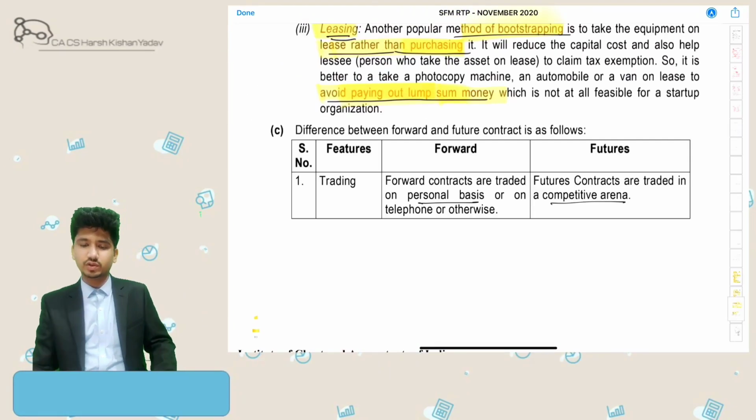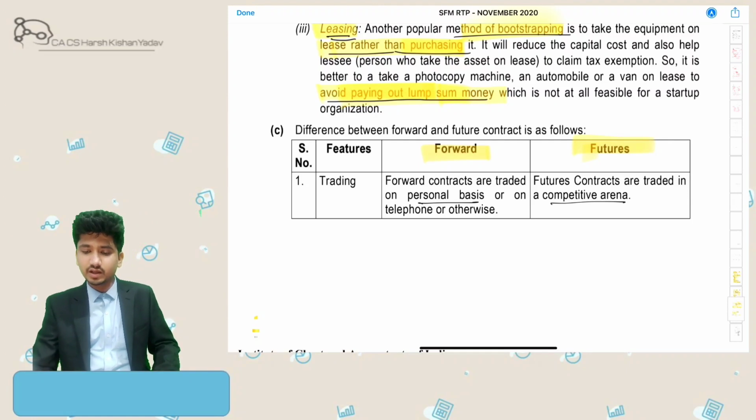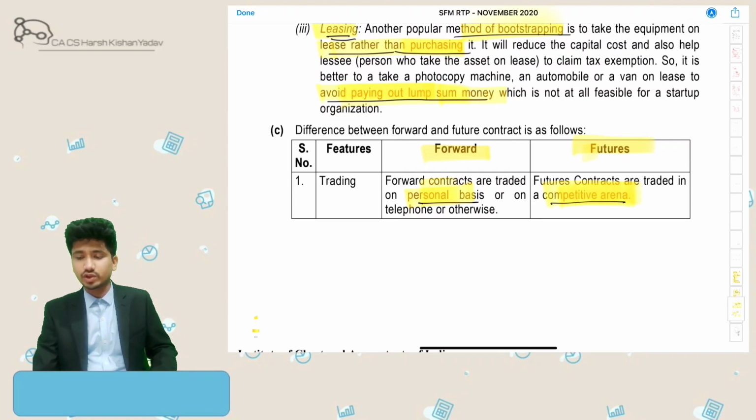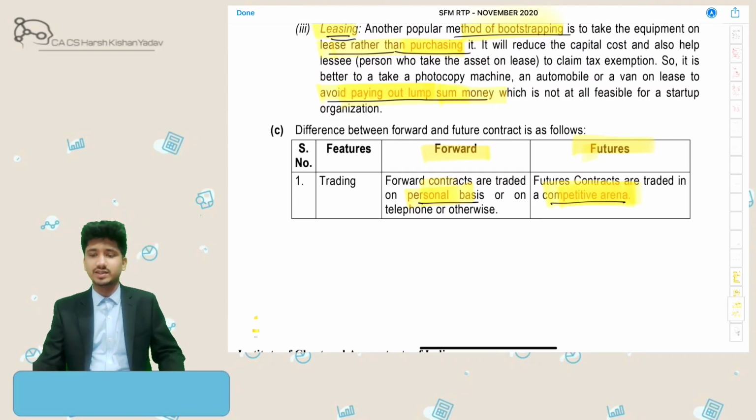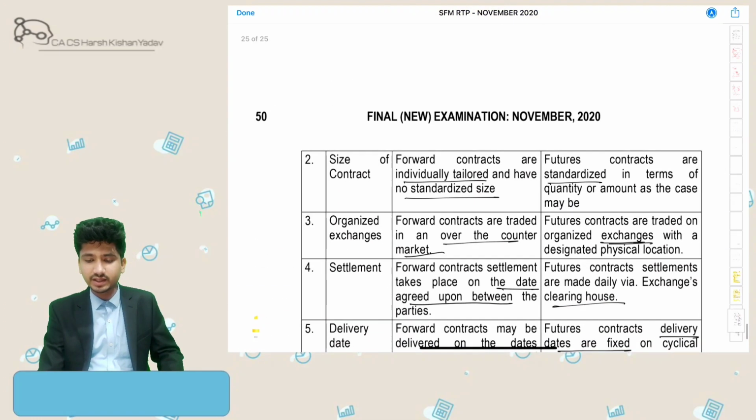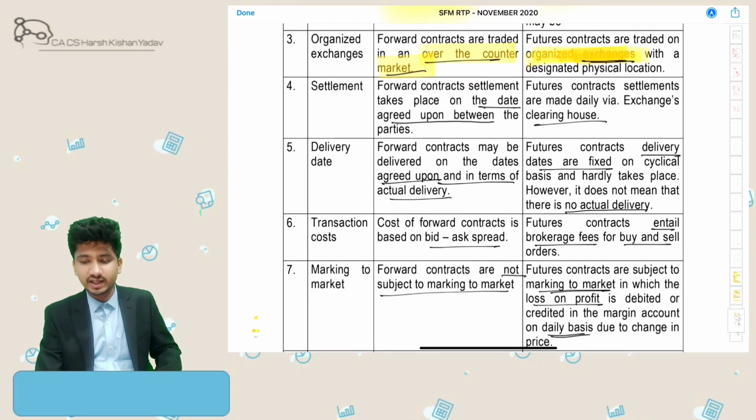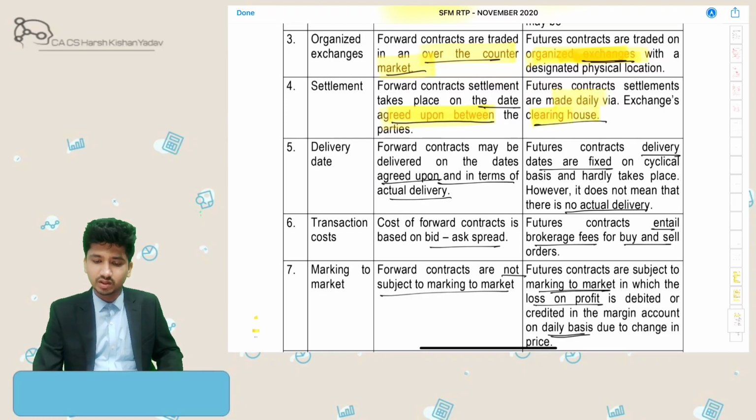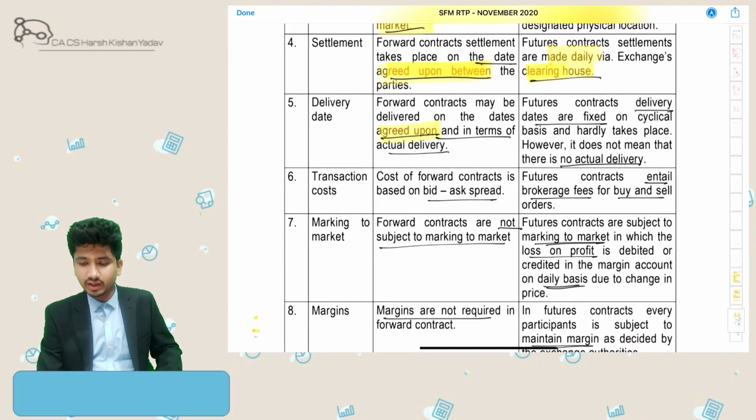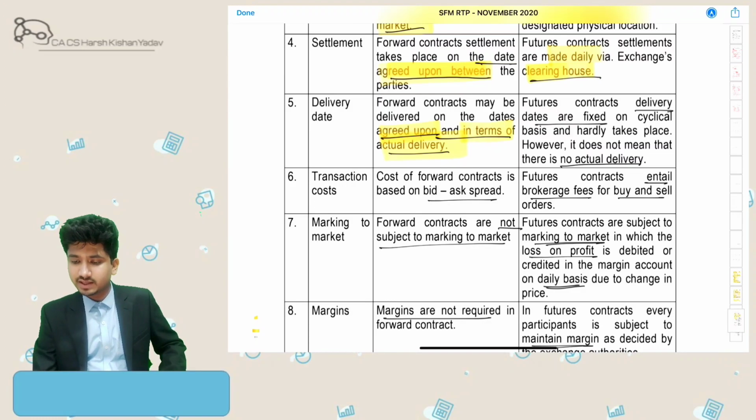So let's come to forward and futures contracts. Alright, forward contracts are normally on a personal basis, whereas futures contracts are competitive arenas. Futures contracts are always traded through exchanges like the stock exchange, whereas forwards can be done between two parties on a personal basis. The size of the contract is individually tailored here; here it is standardized. Organized exchanges: here it is the over the counter market, here it is the organized stock exchange. Settlement: here it is done on agreed upon dates, and here it is done daily by clearing houses. Delivery date is agreed upon with actual delivery, whereas here no actual delivery is done and only settlement is done on the fixed date.